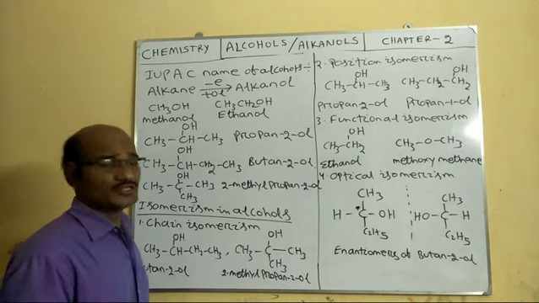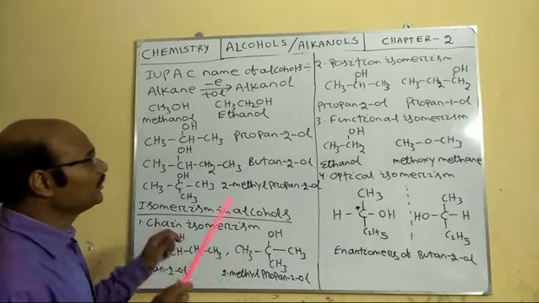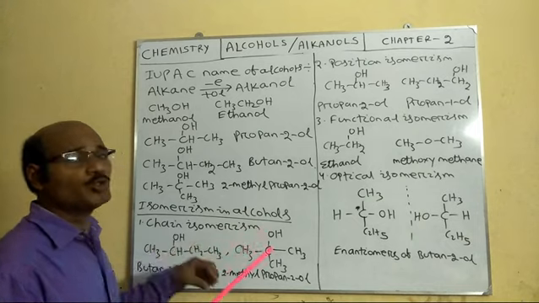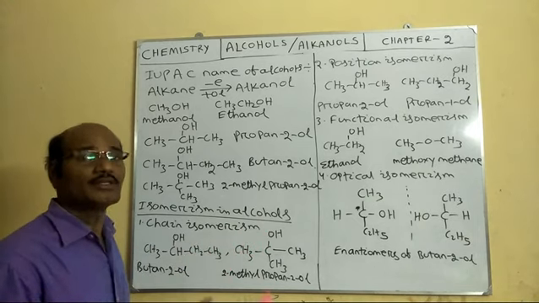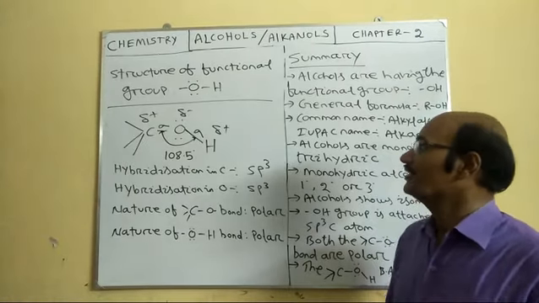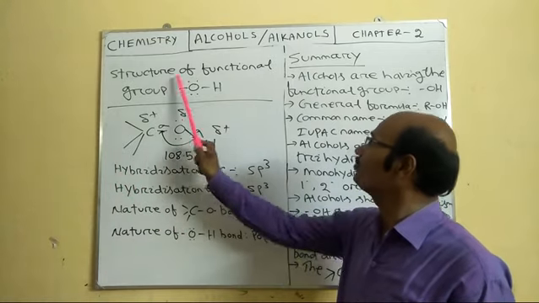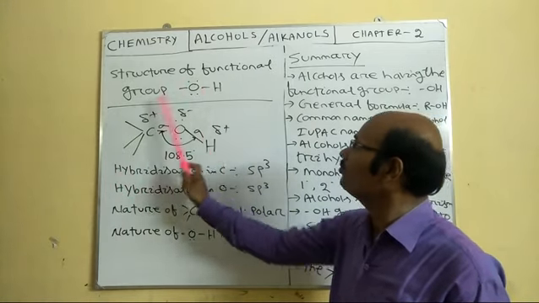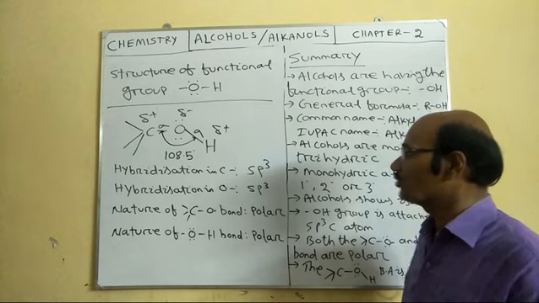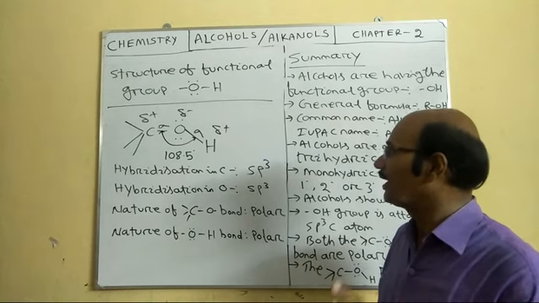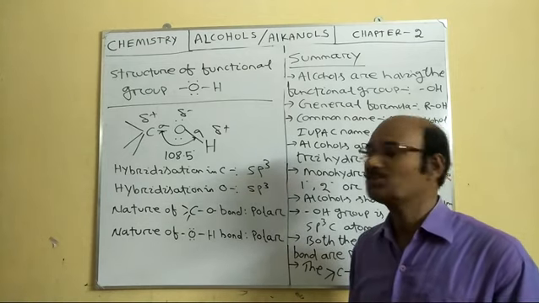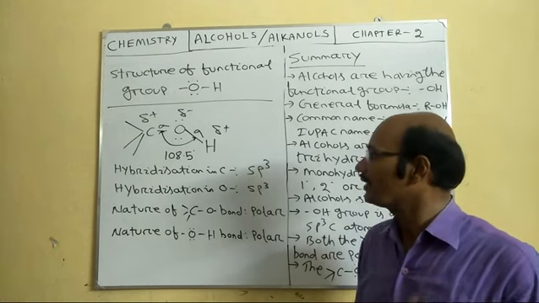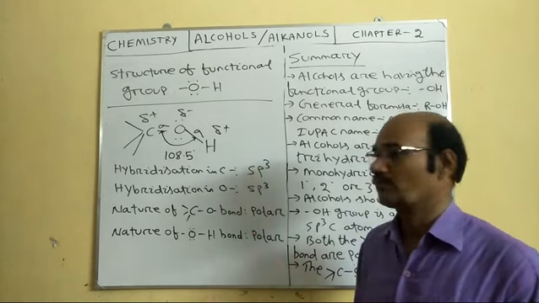Now next we discuss the nature of the functional group OH present in alcohol. Let us discuss the structure of the functional group OH. As we have discussed, alcohols are the class of organic compounds that contain an OH group.